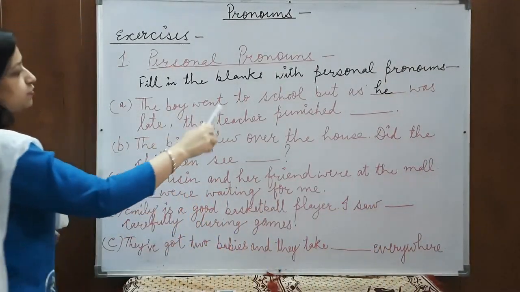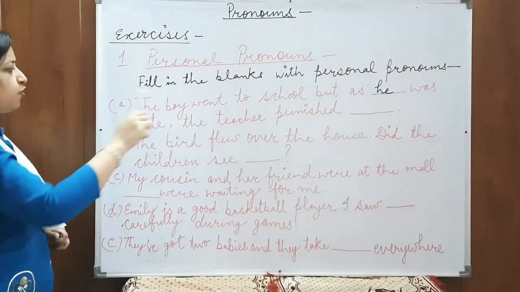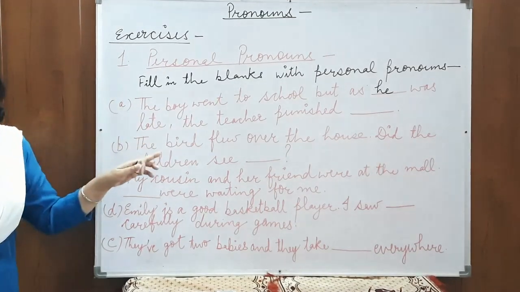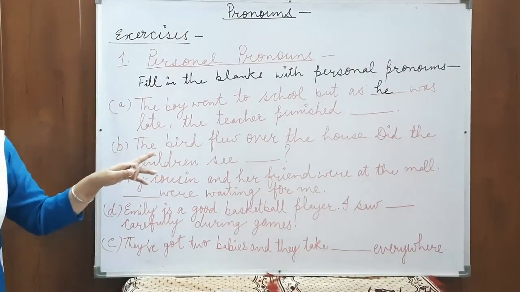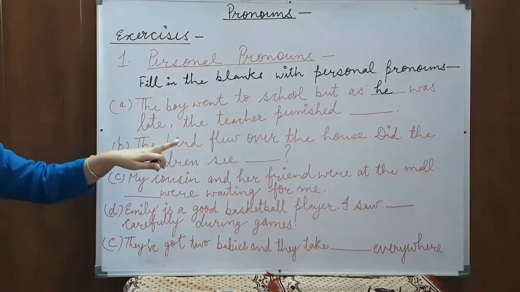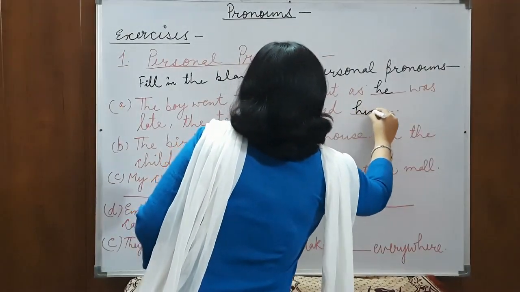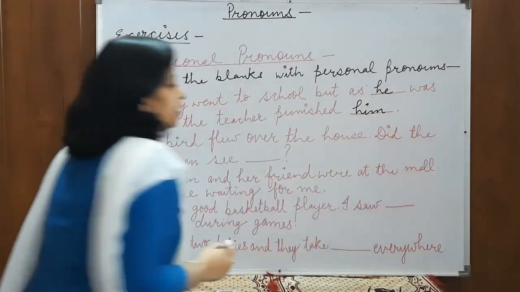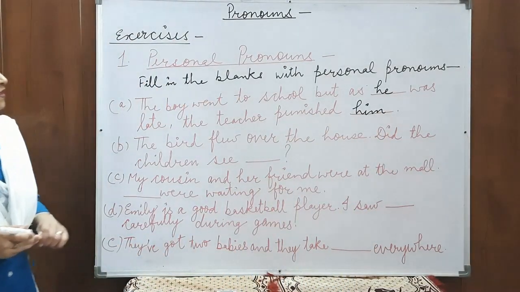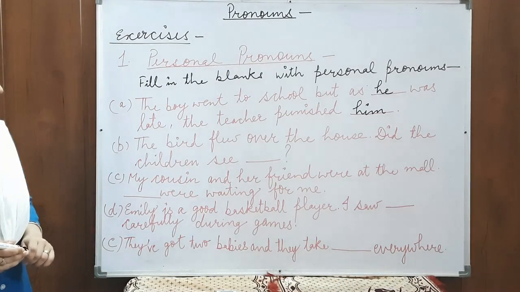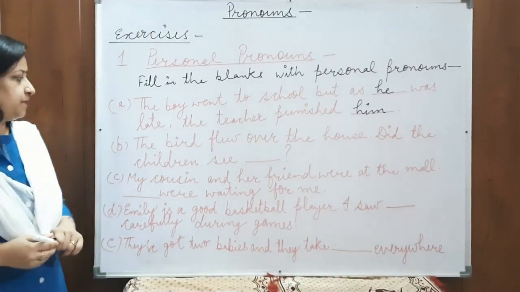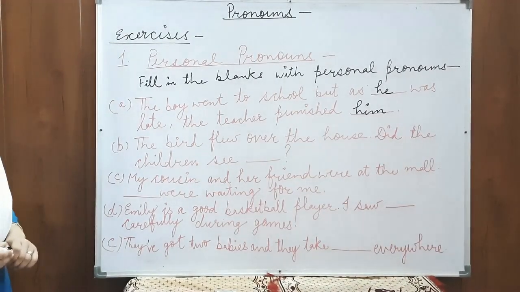The boy went to school but as he was late, the teacher punished. For he, what will be the objective case? Him. I hope this is clear. The boy went to school but as he was late, the teacher punished him. Let's come to the second sentence.